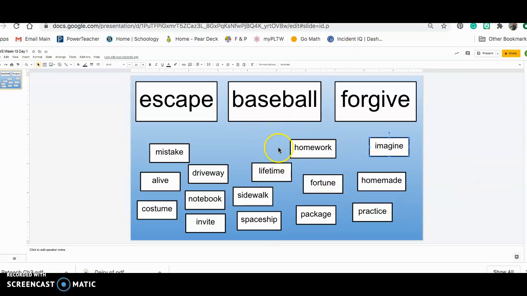Today you are going to sort the words you see here under the keywords you see here. Escape, baseball, forgive. You need to sort the words according to the syllable in which the vowel consonant silent E appears. It's very important to say the words aloud because sometimes there are exceptions.